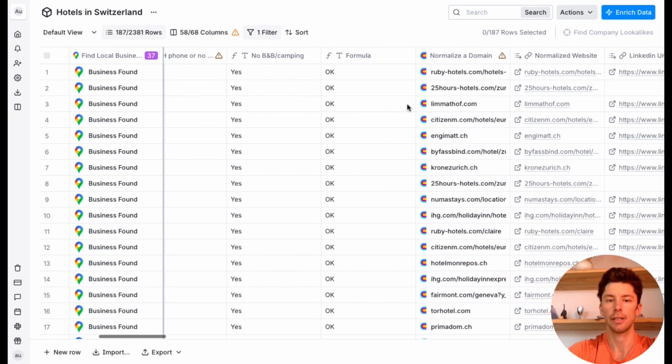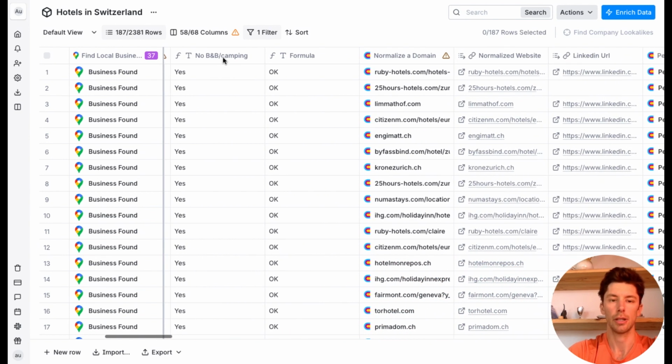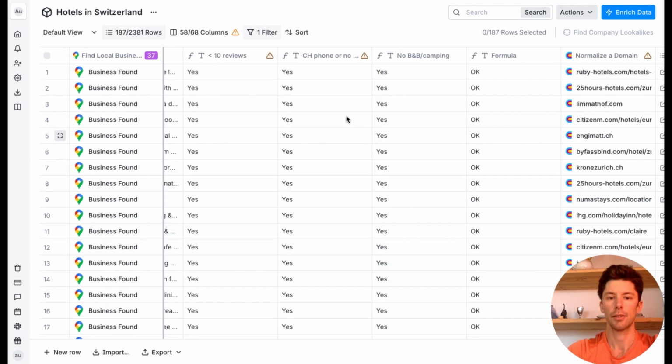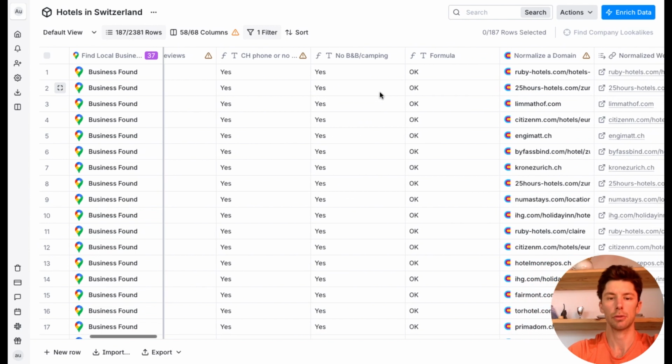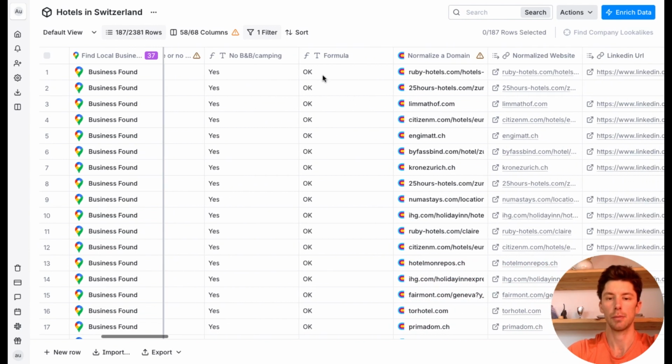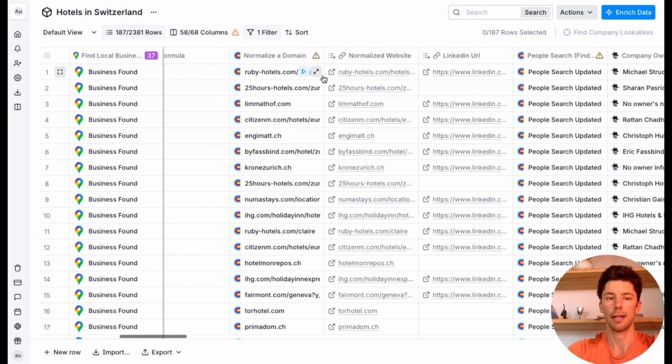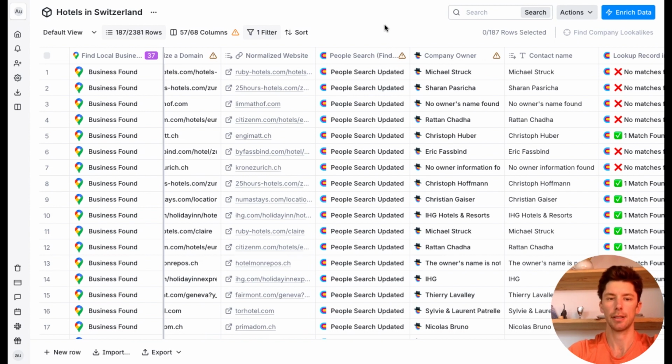And the last filter is I wanted to filter out all the bed and breakfast and the campings from my list. So if the hotel met all the criteria, it would input OK. Then I took the website URL from this Google enrichment, and I normalized the domain. Here is the result. I normalized it because it's gonna find much more results with a format like this.